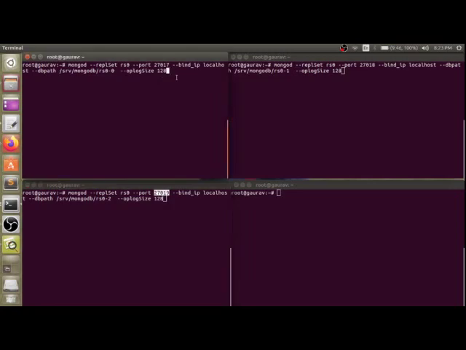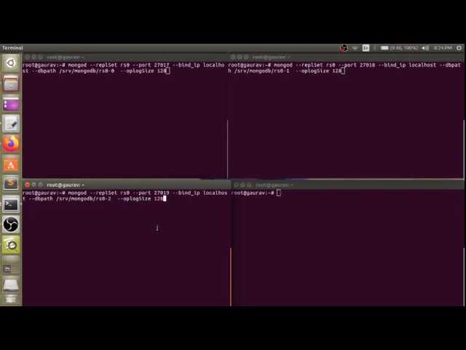Here you can see if I enter 27017, it will start MongoDB at port 27017. Similarly, here it will start at port 27018, and here at port 27019. When I start the databases, the one which enters first tries to become the primary.